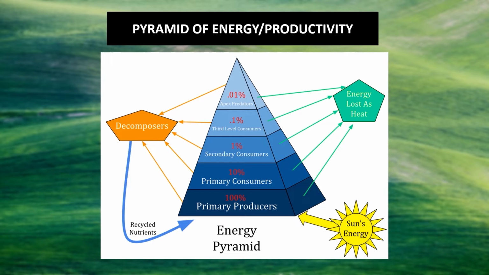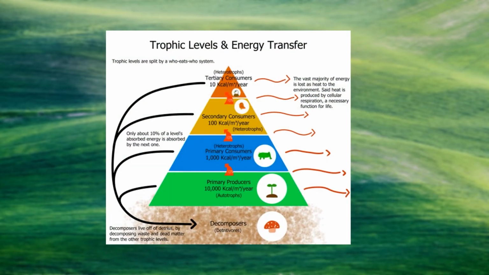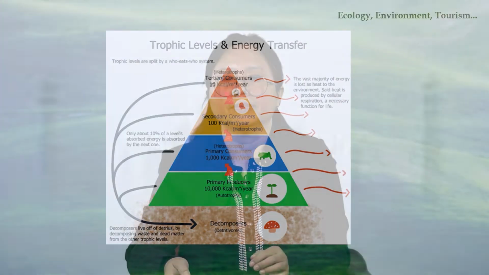trophic levels. What relationship exists between the producer, the primary consumer, the secondary consumer, and then the tertiary consumers. The pyramid of energy illustrates the energy structure of the ecosystem. And as the trophic level goes higher up, the energy is less.